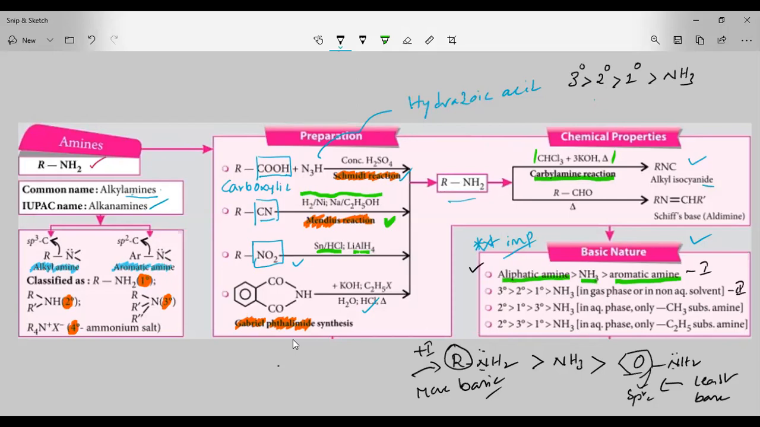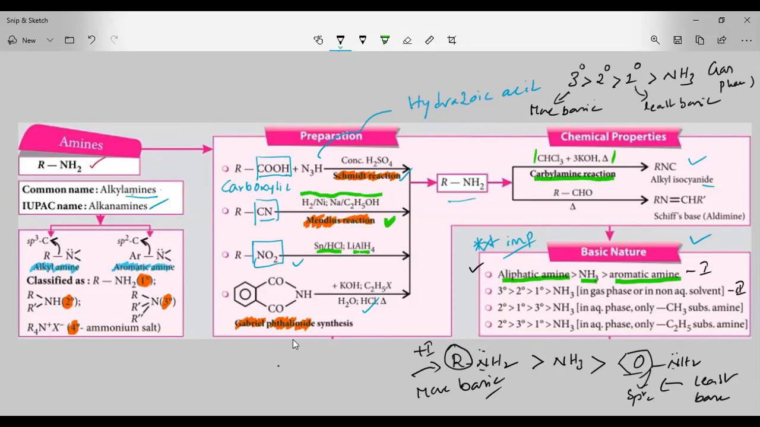Tertiary amine is the most basic in the gaseous medium. Next, which is least basic here? Primary amine is the least basic. This is in which phase? Gas phase.